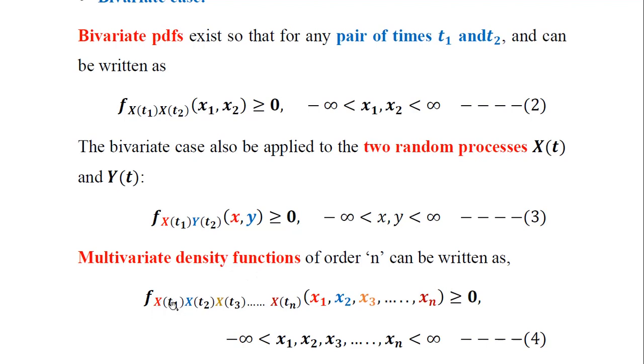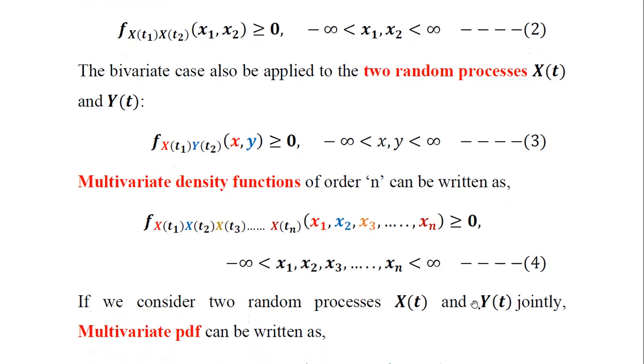This is the first random process. Then the second one is x of t2, third is x of t3, until x of tn, associated with x1, x2, x3, until xn, that is the n number of variables or random processes. So therefore, this joint PDF can also be taken as greater than or equal to 0 here, when all these values or observations vary between minus and plus infinity randomly.